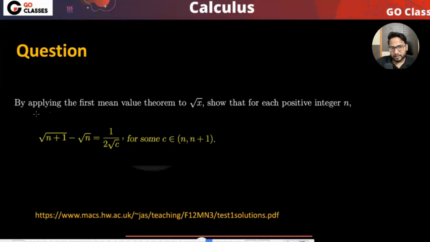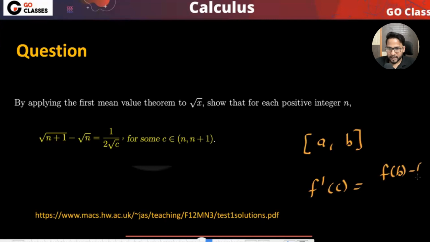So what they're saying, by applying the first mean value theorem, or they also call it mean value theorem, or Lagrange theorem, show that for root x, for each positive integer n, this happens for some c between n and n plus 1. See, what does this mean value theorem say? That in between a to b, if your function is continuous and differentiable, then f dash c equals f(b) minus f(a) upon b minus a. Right?